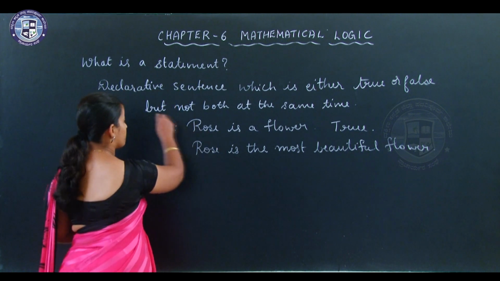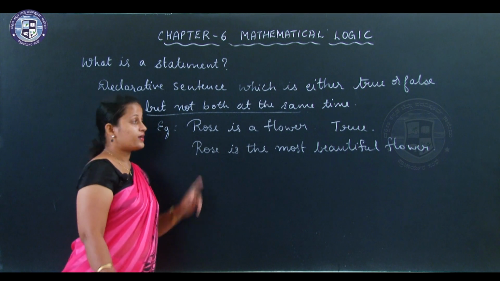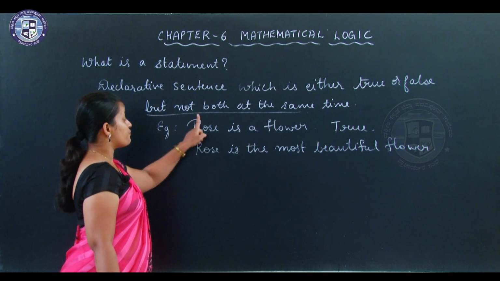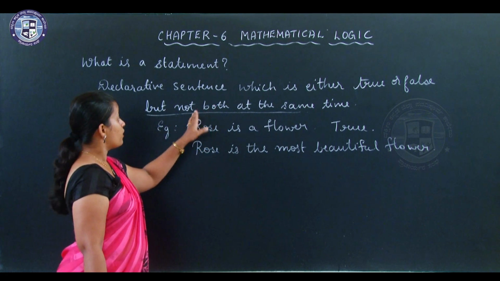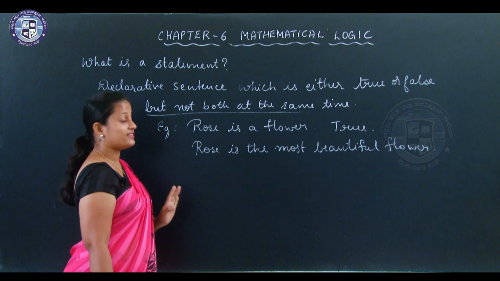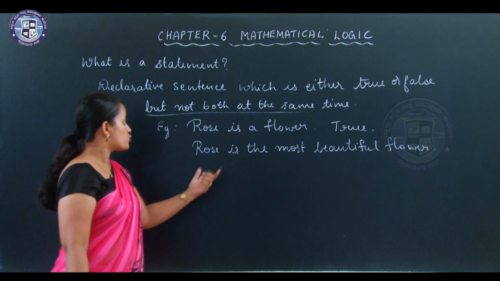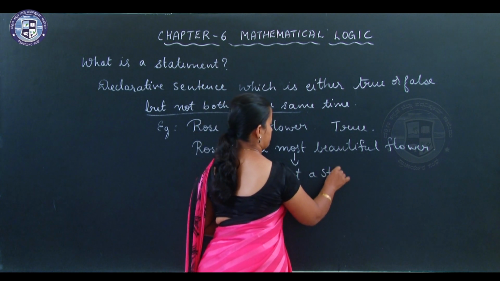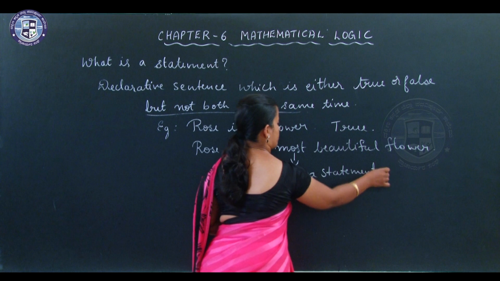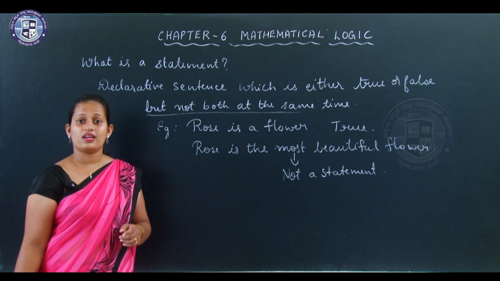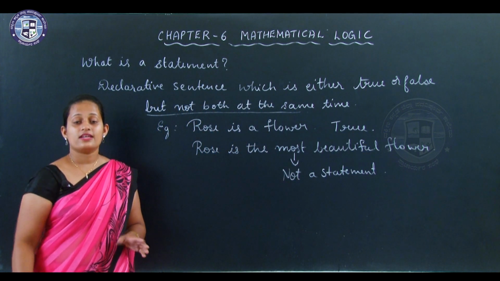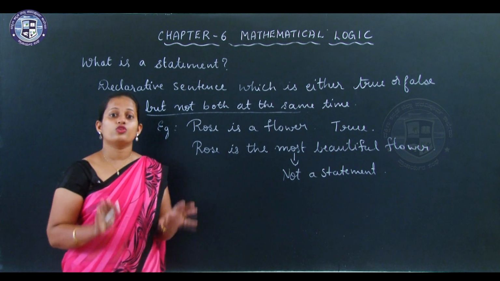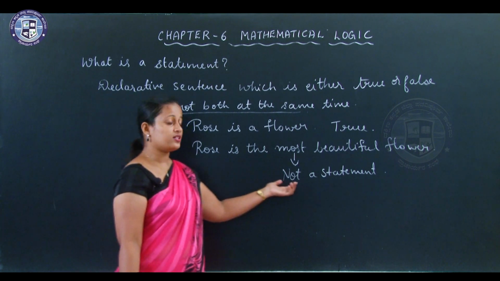Now, not both at the same time, can you understand this now? It has to be either true or false, but if a sentence is not both at the same time, then it cannot be called a statement. So this is not a statement, because it is neither true nor false. Some will say it is true, some will say it is false. So it is not always true, not always false. So this is not a statement.